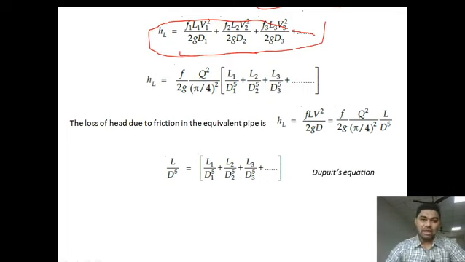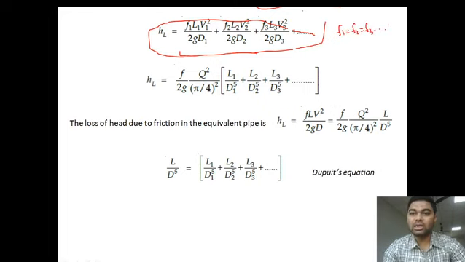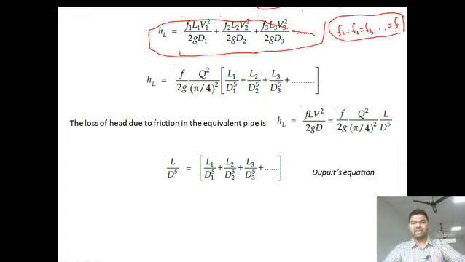When we replace f1, f2, f3, what do we need to do? We need to replace f1 is equal to f2 is equal to f3 with the value of f, as we are assuming the coefficient of friction or friction factor is the same. And what else are we assuming? We are assuming that discharge is the same.